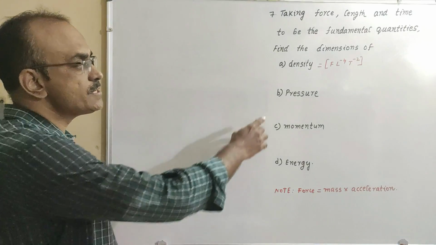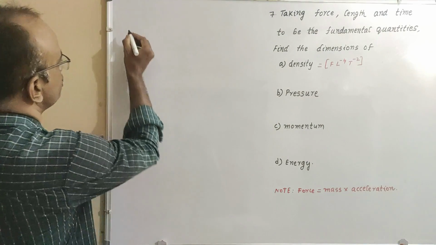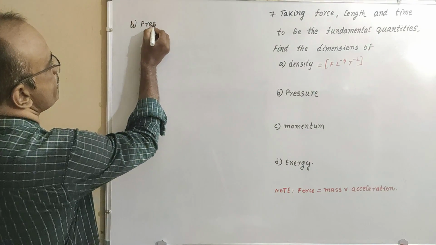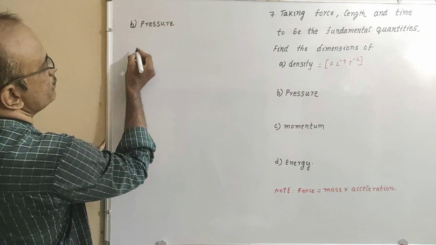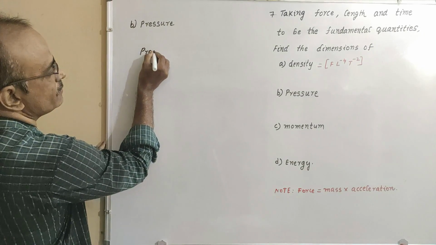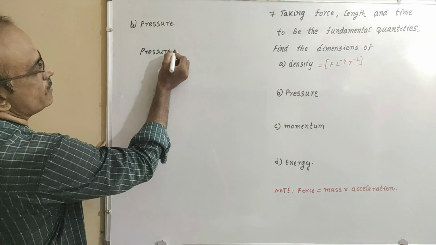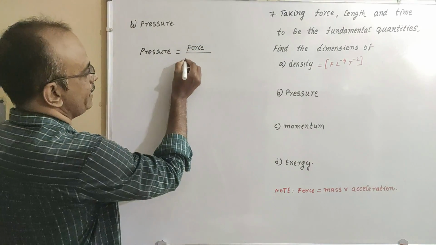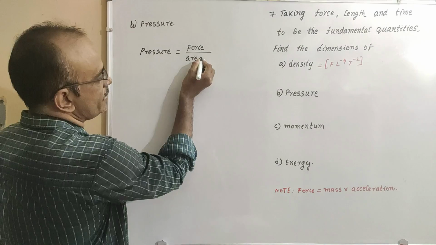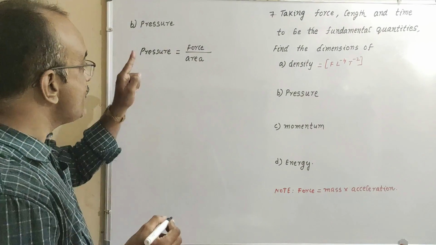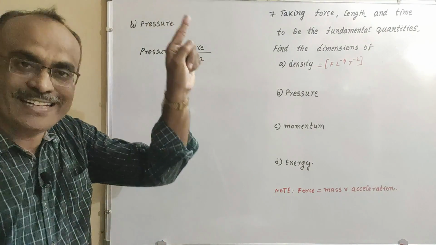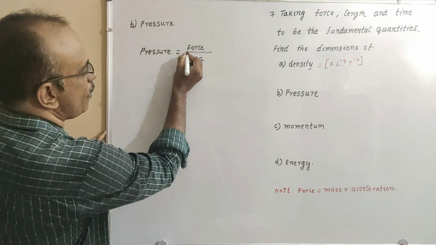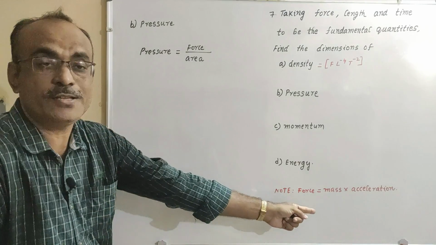Now we are going to discuss B, that is pressure. What is the formula for pressure? Pressure is equal to force by unit area. But what is required here? Pressure dimensional formula in terms of force, length, time. So here we already have force, that means no need to apply that formula.